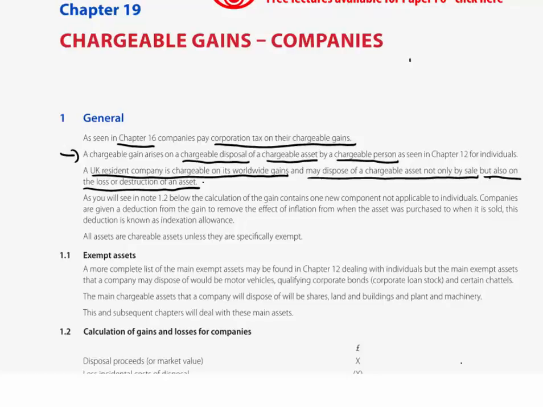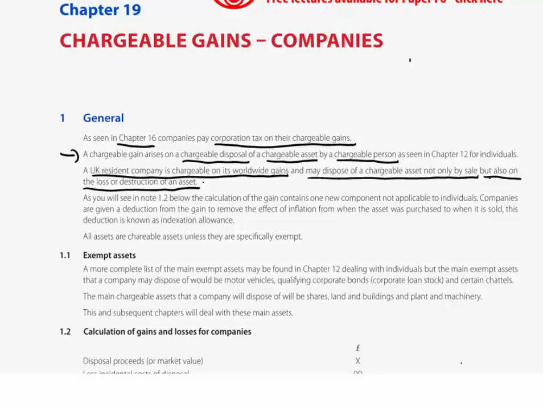Now, what we'll discover here is that the calculation of the gain, so far as a company is concerned, begins in exactly the same way. You will do a repetition of the calculation I've just talked you through. Proceeds less selling expenses, less any and all allowable costs. But instead of that figure then giving you the chargeable gain, what we'll now get is what we'll refer to as an unindexed gain, because companies get a deduction in calculating their chargeable gains that individuals do not, and it's something known as Indexation Allowance. Now, we made reference to this back when discussing our introduction to CGT, but it's only companies that get the benefit of this relief.